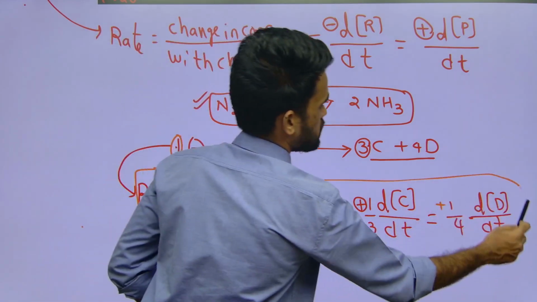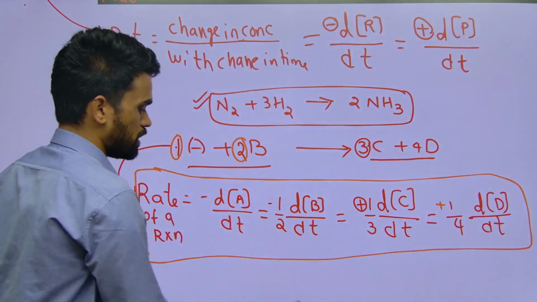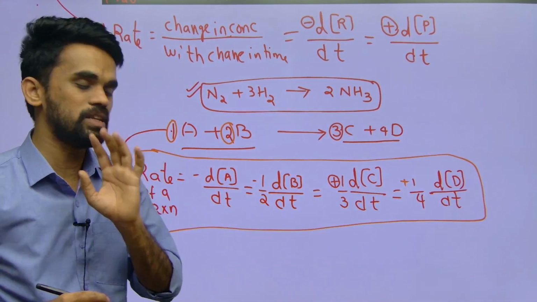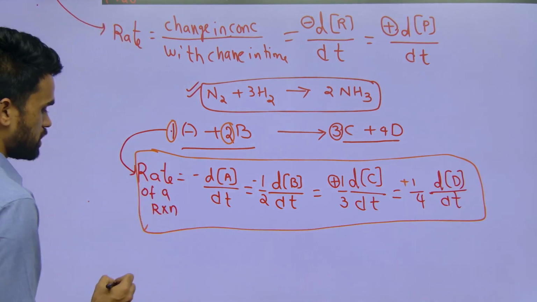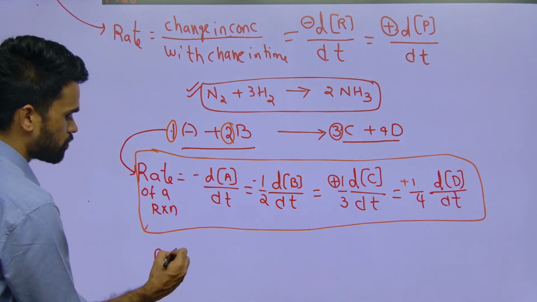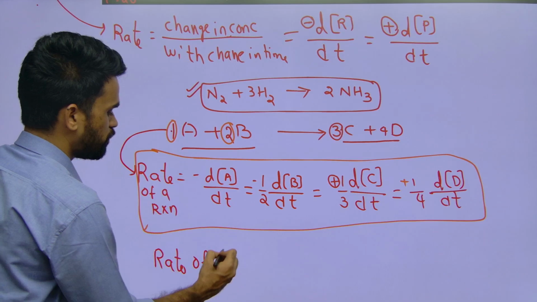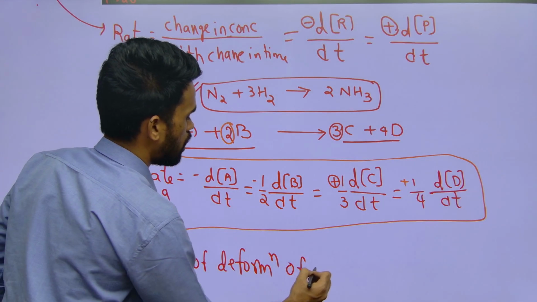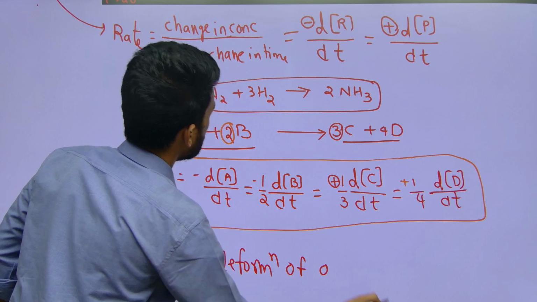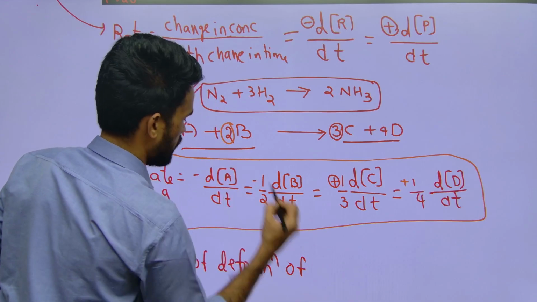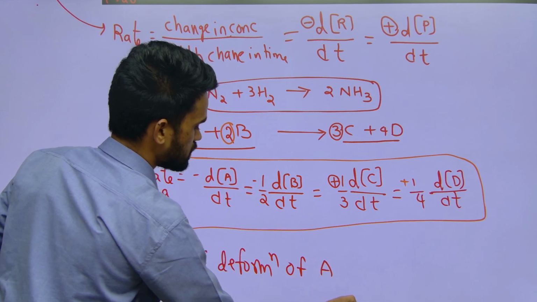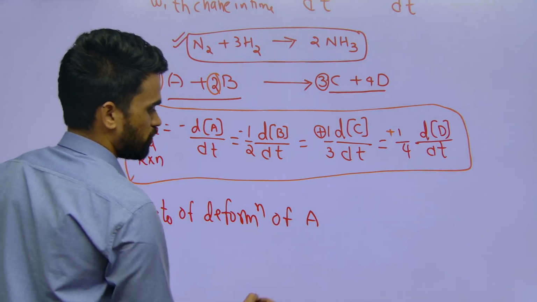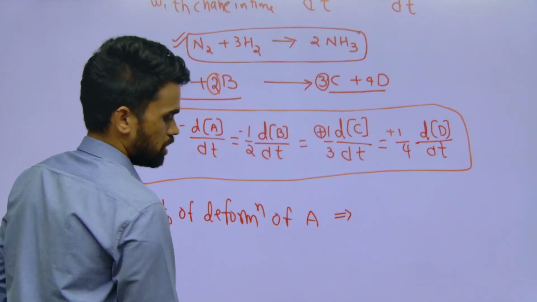Now the same reaction, here I will use some terminology, you need to be clear with that. Now what I am saying, rate of deformation of A. If I say rate of deformation of A, what does it mean?